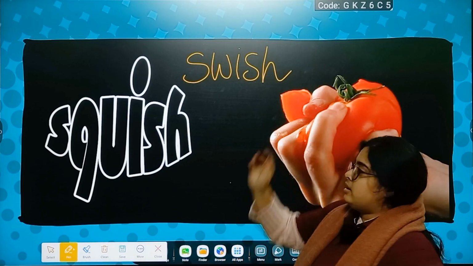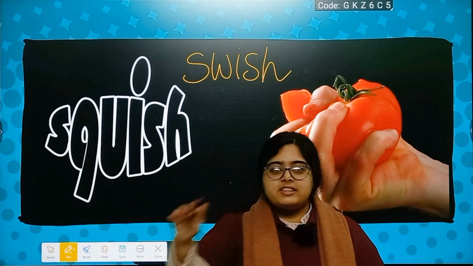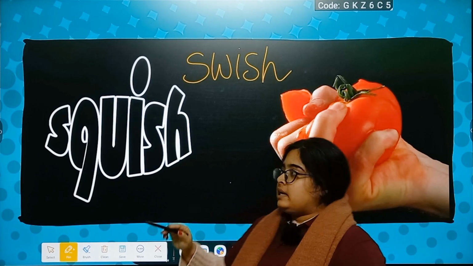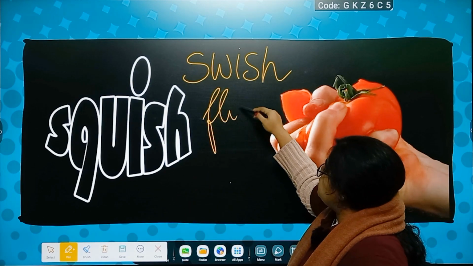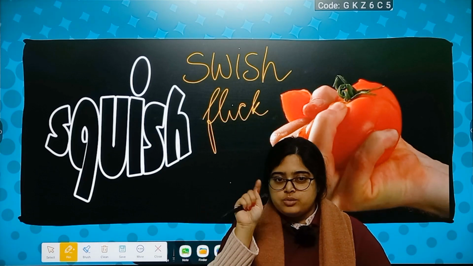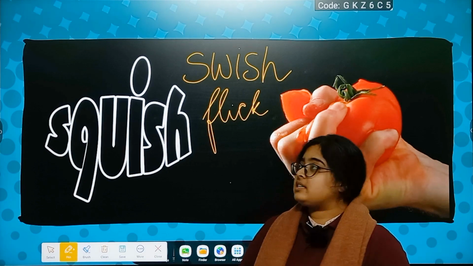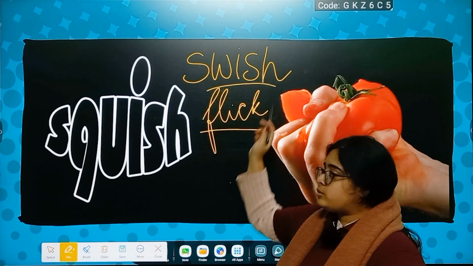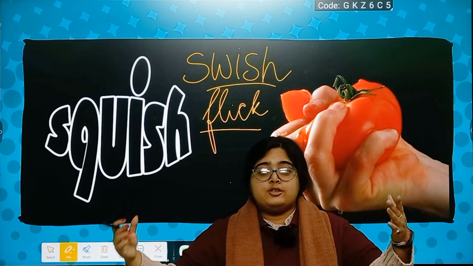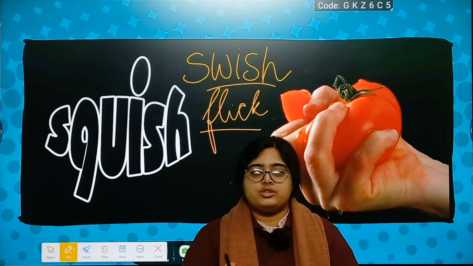swish. Now, why swish? Because whenever you take something and move it this way, that is known as swish. Or flick. When you change the switch from on to off, that means you are flicking the switch. When you switch off or switch on something, you will hear a sound, tick or flick. That sound is exactly written that way. Or swishing is something you try to make with, like, Superman's robe. That kind of sounds are known as onomatopoeia.